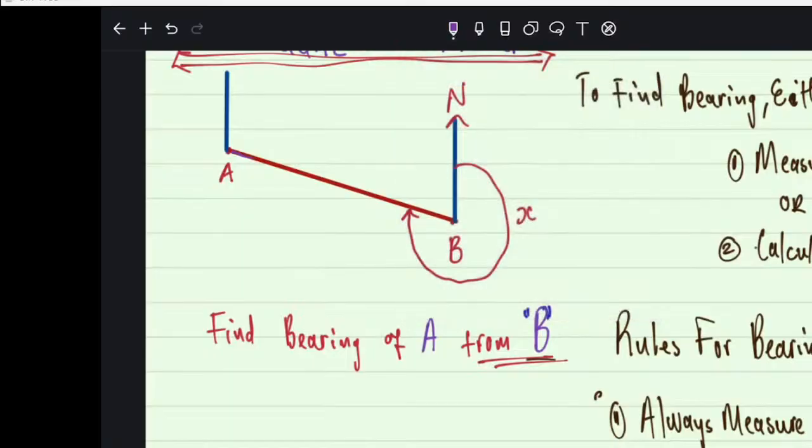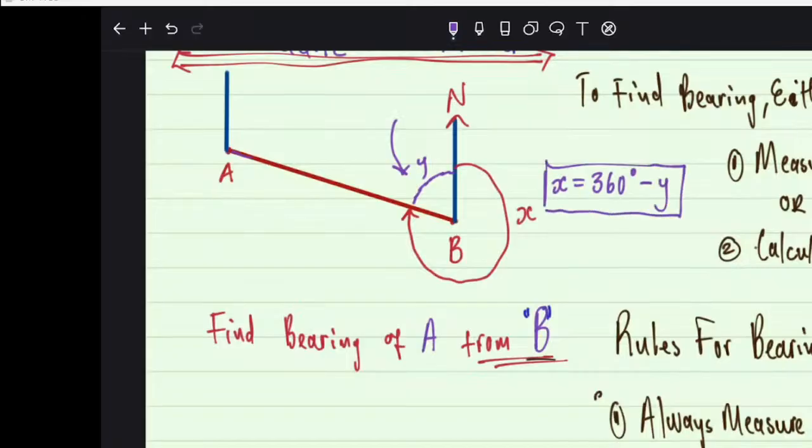This is when you have to do some calculations. Okay, there are many calculations. Number one, you must know that this x plus the angle you get in here, y, they should give you 360. So let's say you know this one inside. You can get the bearing, which is the angle you want, by saying this x, the outside, is 360 degrees minus y.